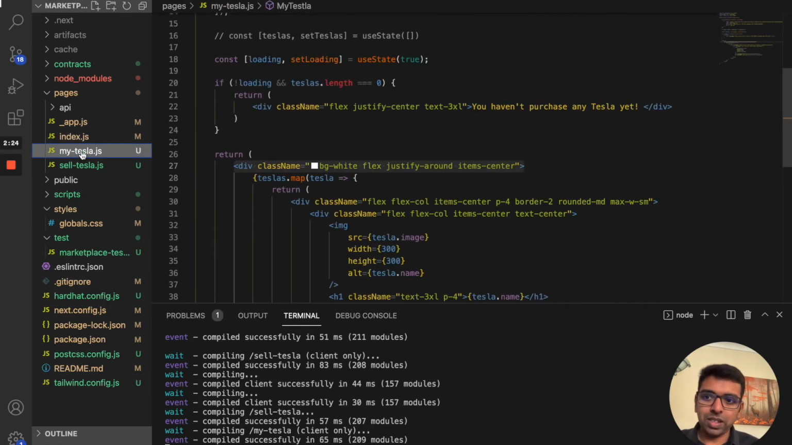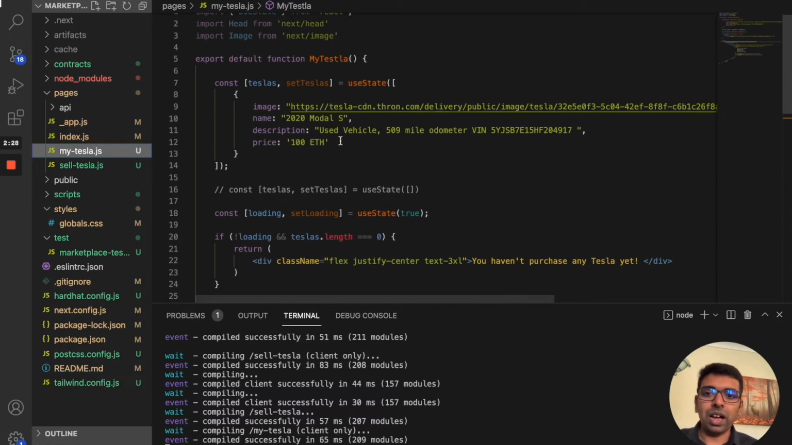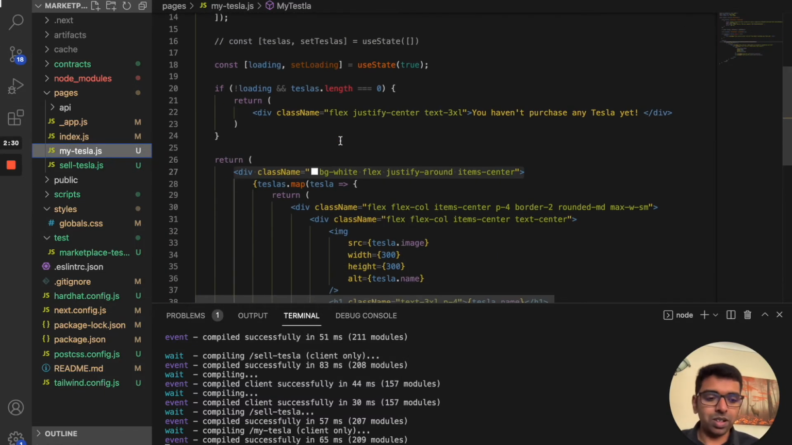And the My Tesla page, which is the collection page, will have something similar. Instead of showing all the collections in the NFT marketplace, you're going to show only the collections which belong to you. If you remember, we haven't finished the function to read these NFTs from the marketplace in our contract. So that is not completed yet.